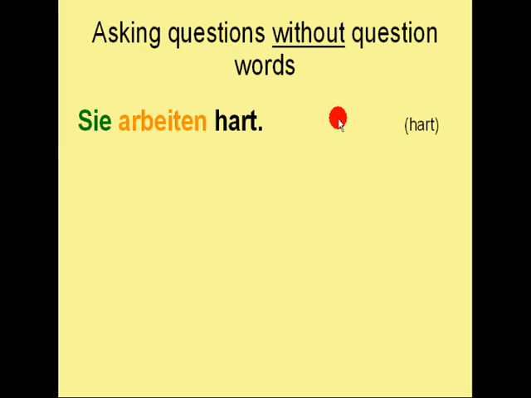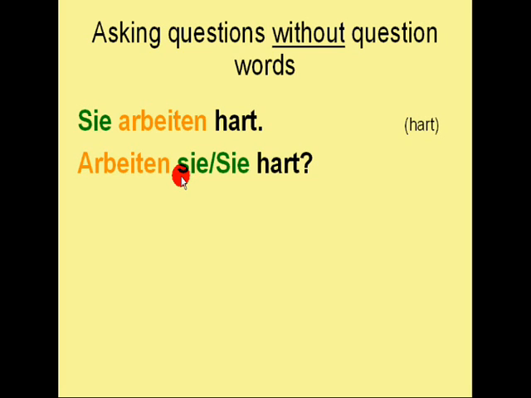So in this case, I don't know if this means that I'm talking to a person directly but in a formal way, meaning like you work hard, or if I'm talking about some other persons in the third person plural, like they work hard. You cannot see this in this sentence because the Sie is normally in the middle of the sentence written with a small letter, and the Sie, which means the formal you, is normally written with a capital letter.